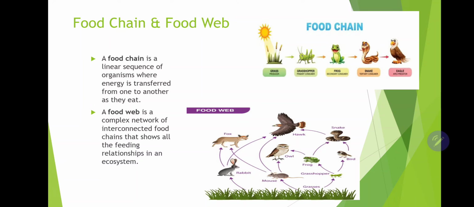Food web is a complex network of many food chains. So it shows the feeding relationship of many organisms in it, isn't it? So food chain is a linear sequence of organisms where energy is transferred, while food web is a complex network of many food chains. Okay, have you got the point?